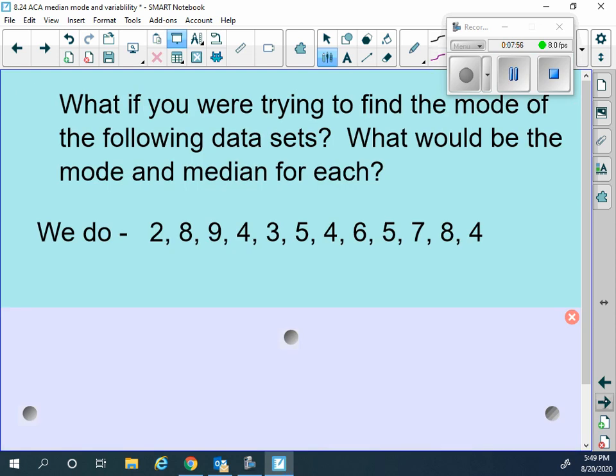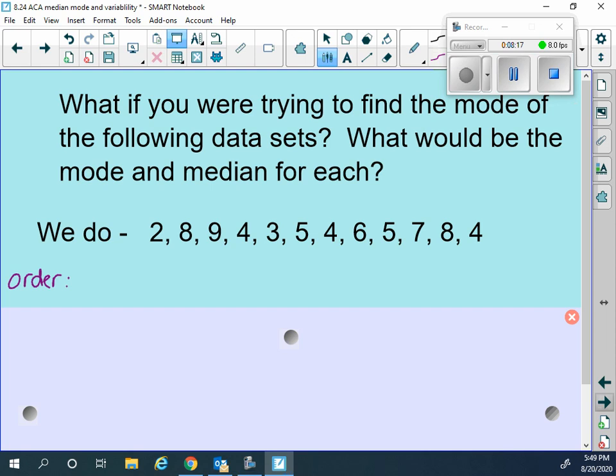All right, so now let's go ahead and do another example together. It says, what if you're trying to find the mode of the following data set? What would be the mode and the median? So please go ahead and write down these numbers in your ISN. The first thing that we need to do is put them in order.